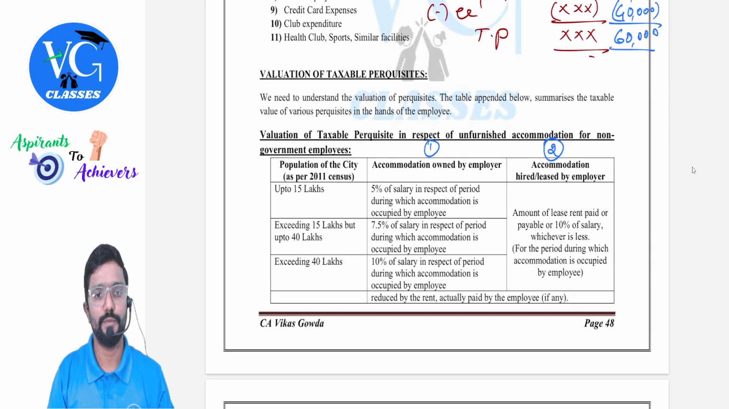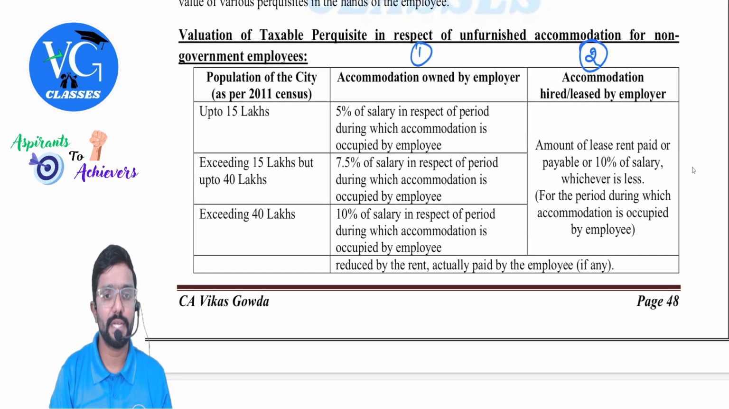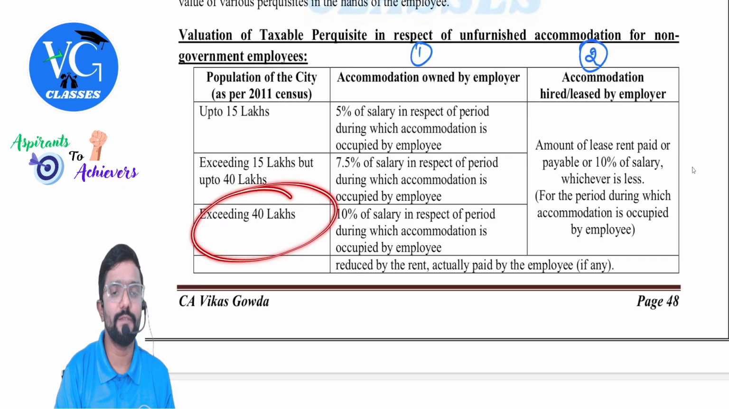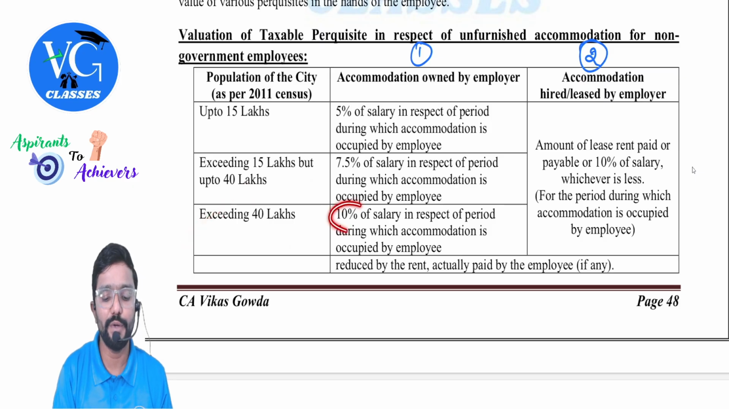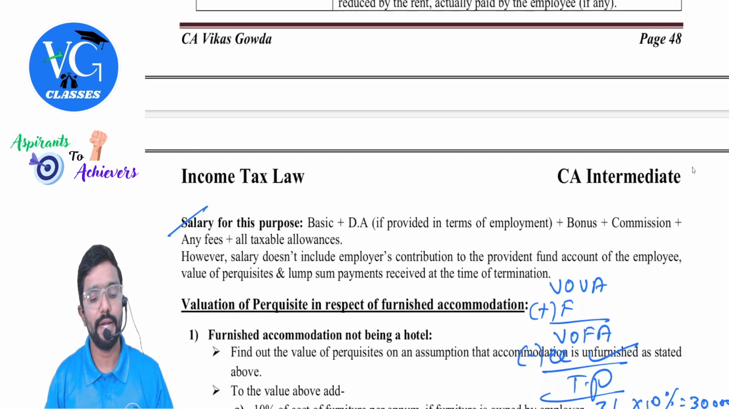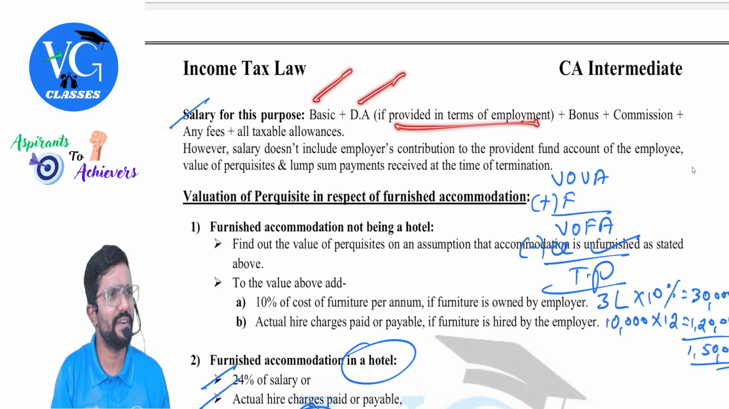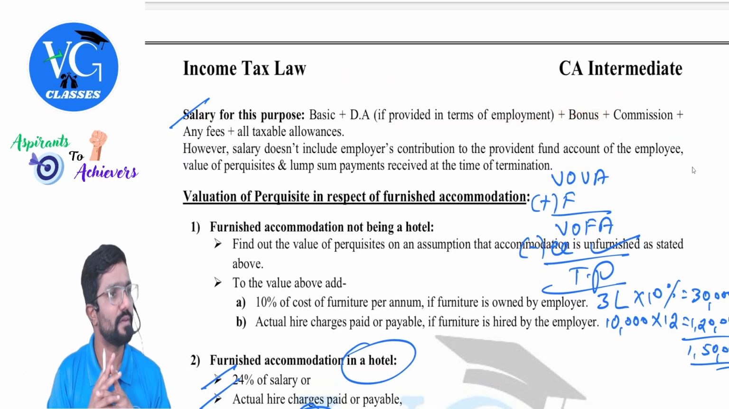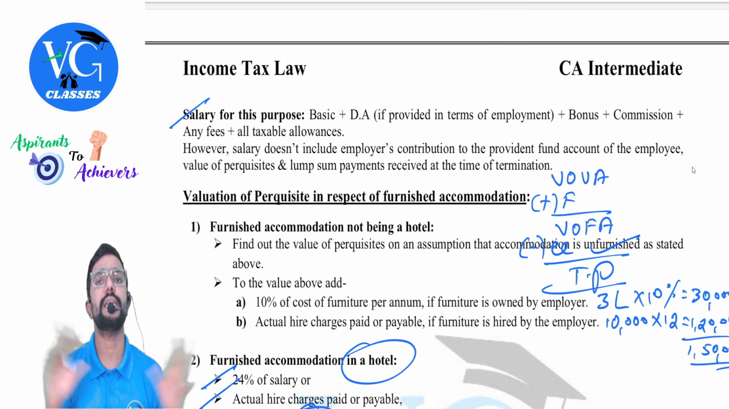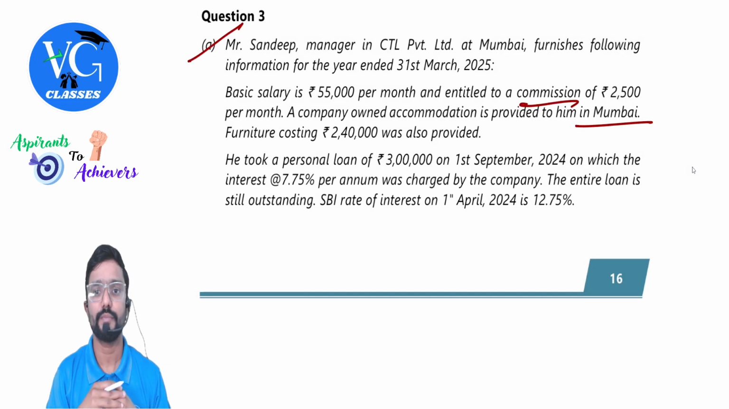Yes. You can observe. If the accommodation is owned by the employer, then check the population. If the population of the place where the accommodation is provided as per 2011 census is more than 40 lakh, we need to take 10% of salary. And here what is salary, sir? Salary means basic pay plus DA forming part of retirement benefit or provided in terms of employment, plus bonus plus commission. For commission, no condition. So in our case, should we take basic pay plus commission both? Yes. 10% of it, guys.